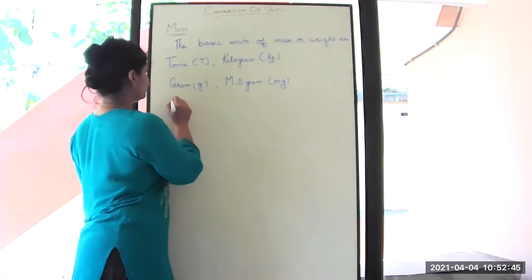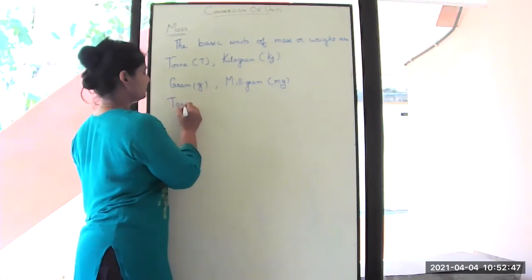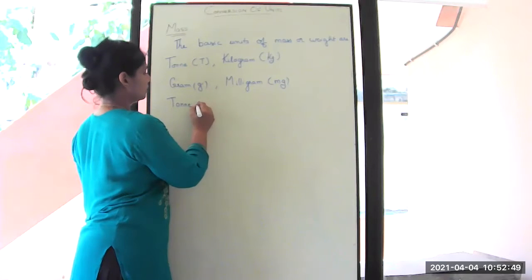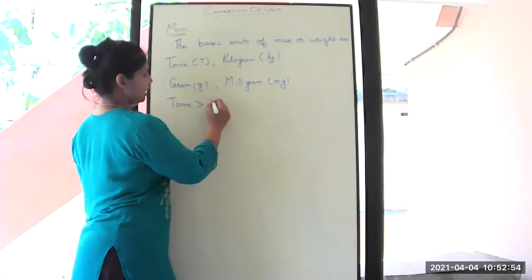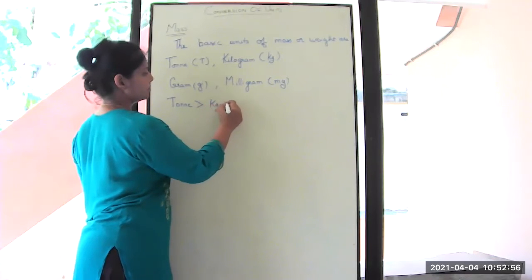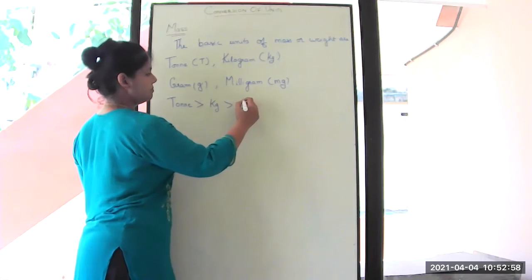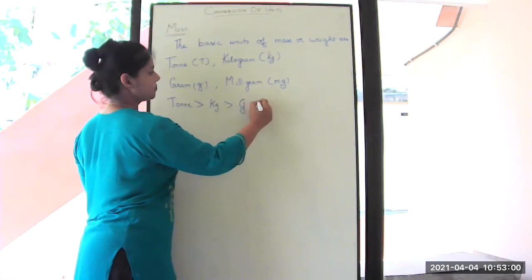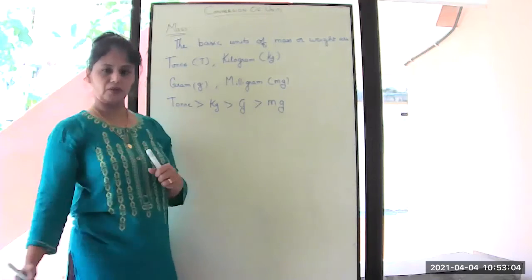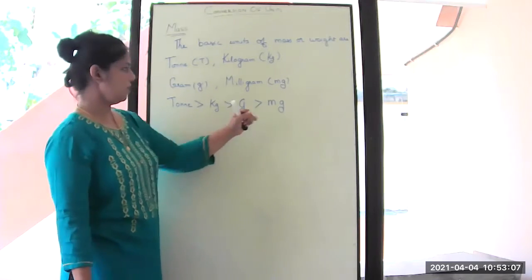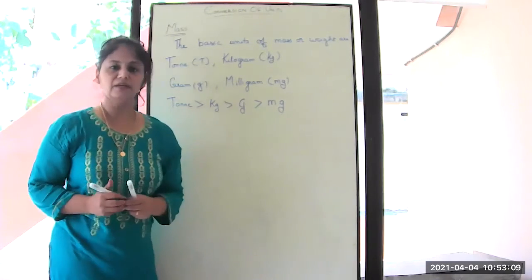So the biggest unit is ton, then comes kilogram or kg, then comes gram or g, then comes milligram. Okay, so this is how we can write the units.